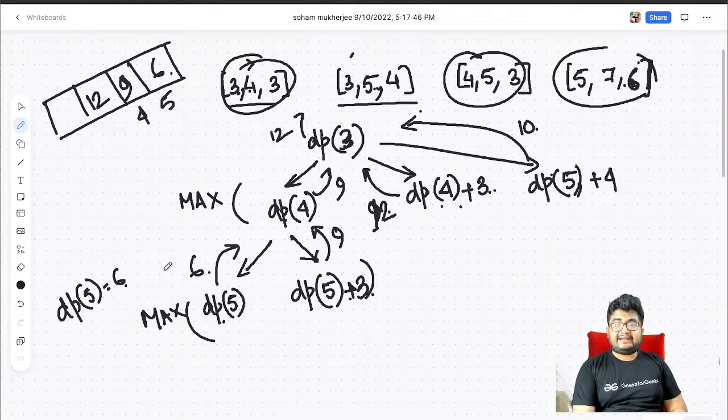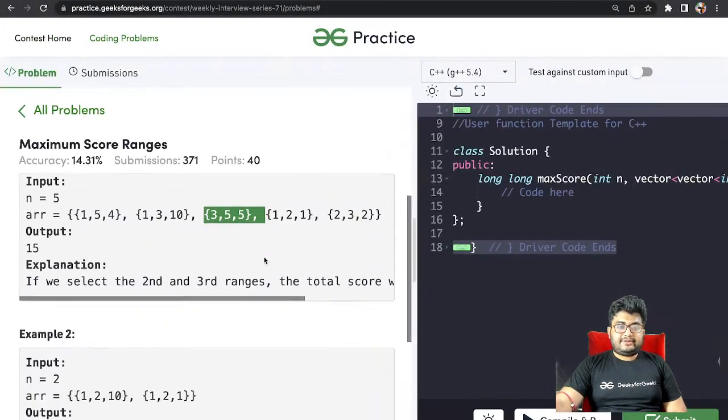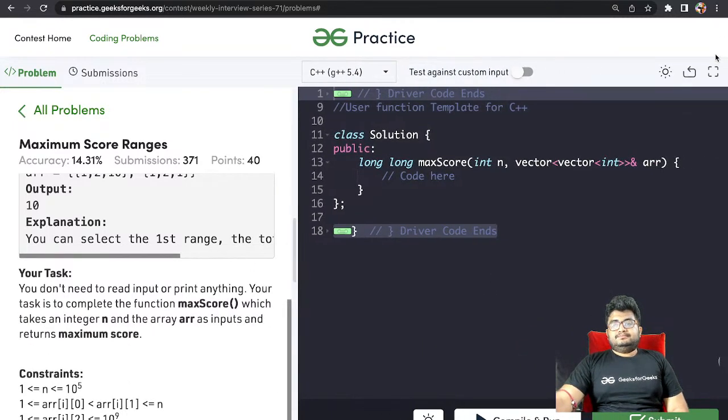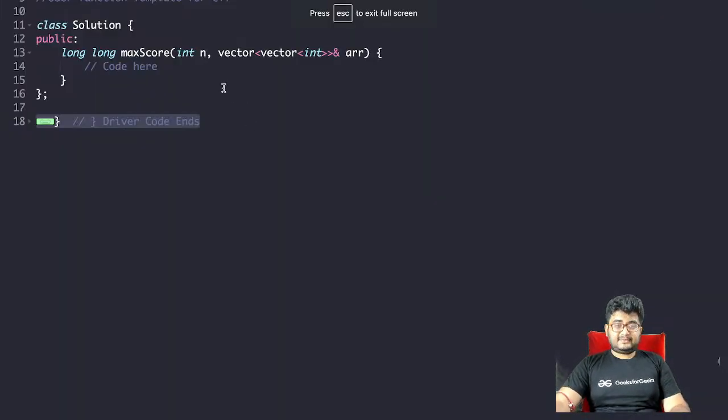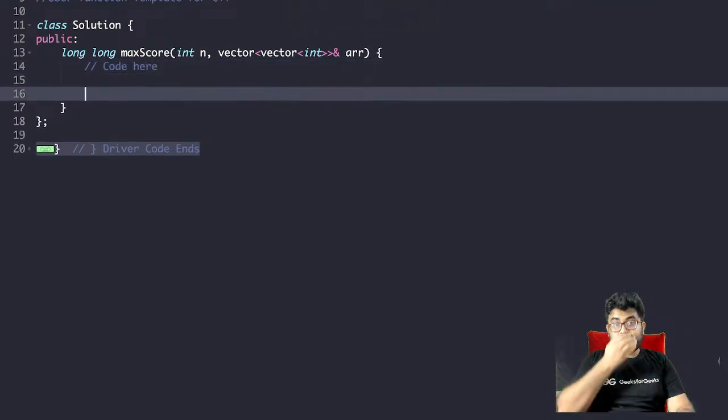Okay, so let's try to write the code for this now. And yeah, dp of n, the last index will be 0 or something. So let's try to write this. arr i is also within n. Okay, cool.